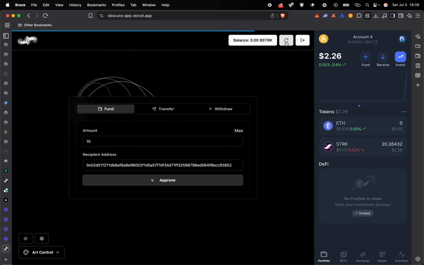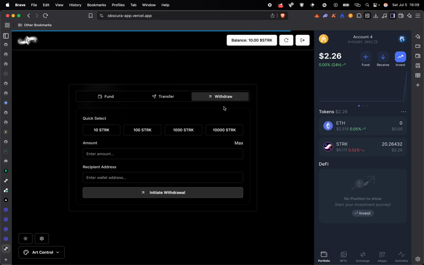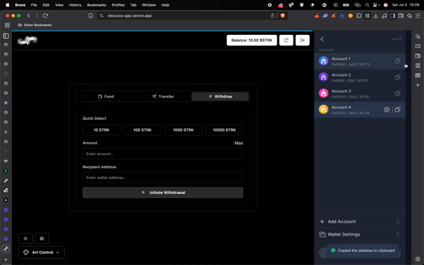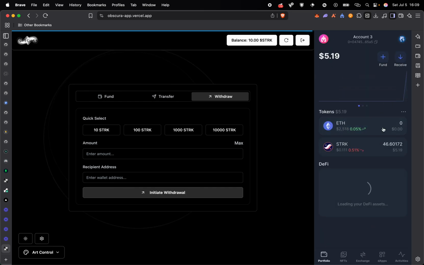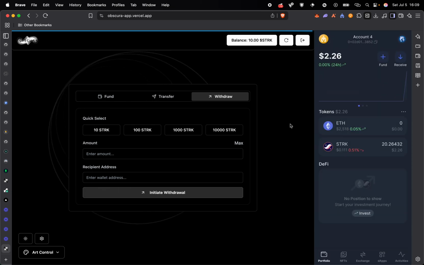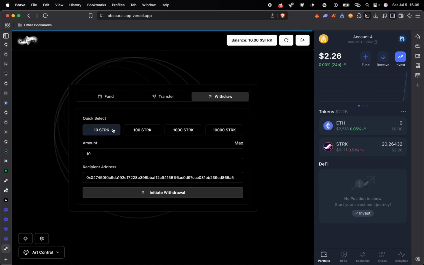Then let's refresh the balance. So we have the 10 Stack token balance on the system. We can also make an internal transfer. We can make a withdrawal. Making a withdrawal means that we are withdrawing to an external wallet. So let's copy one of the wallets here and make a withdrawal. Let's decline it. The initial balance of this is 46 Stack. So let's add 5 Stack to it. So we have all these presets.